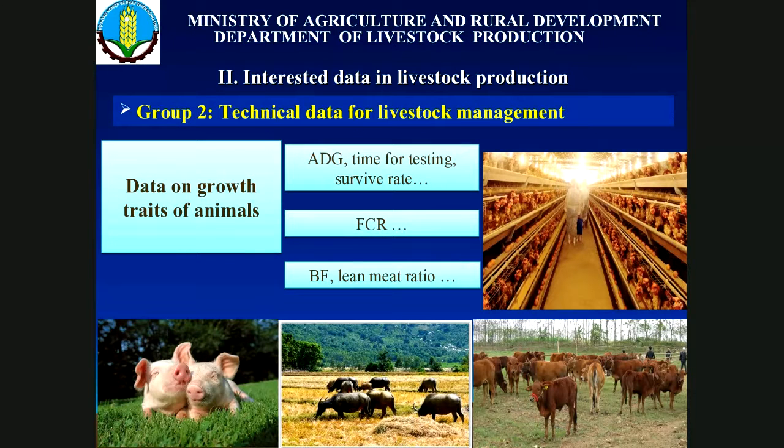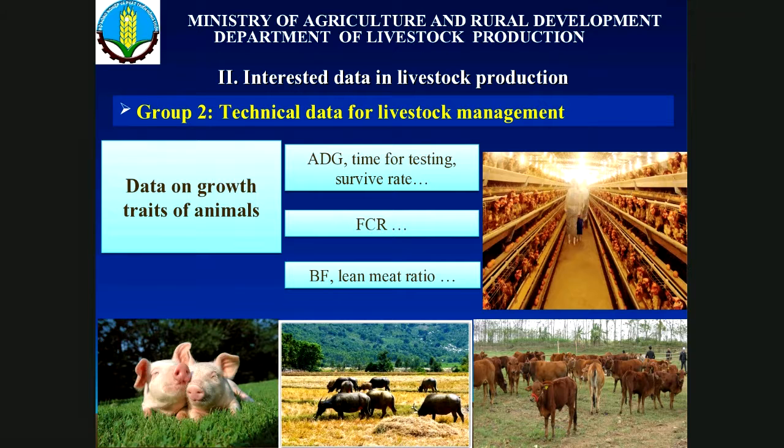So now we have put it in the livestock law, just passed this month, that every livestock producer, whether a small farmer, household, or big farmer, has to record the data for traceability and food safety and to balance between the input and the output for the system.